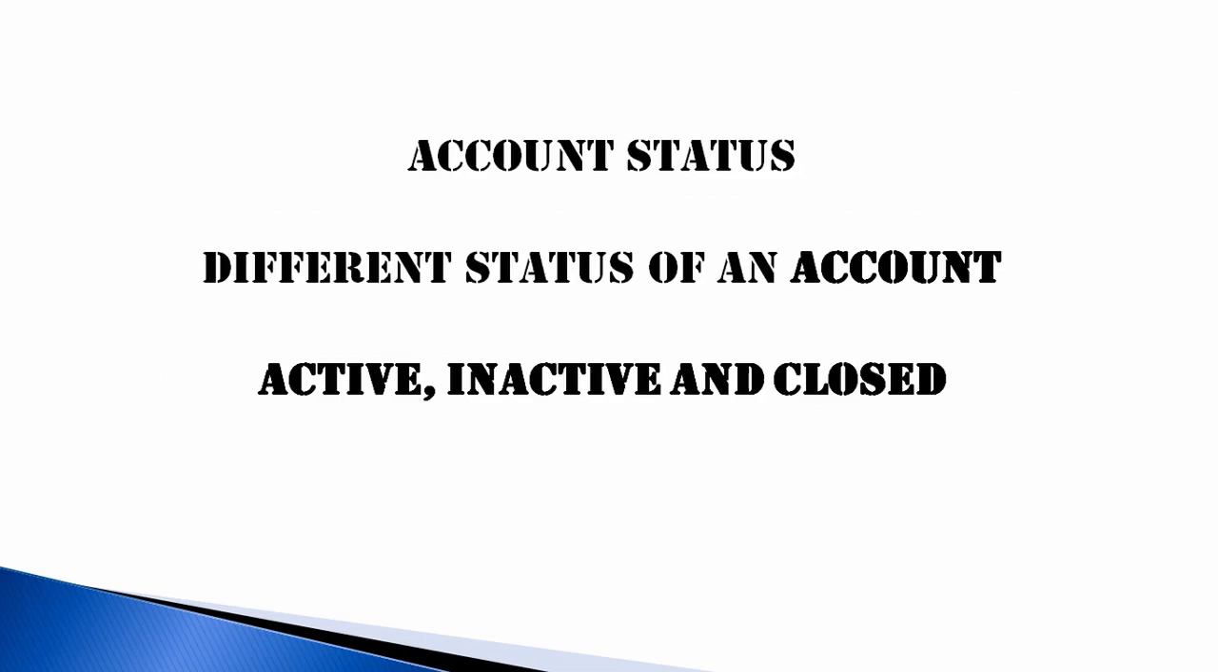Account status, the different statuses of an account. For example, you have a savings account. If you are operating it daily, weekly or monthly, then your account will be in active status. If you are not operating it for 1 year, then it will be in inactive status. If you have closed the account and removed everything, then the status will be closed. So these are the different statuses of an account.